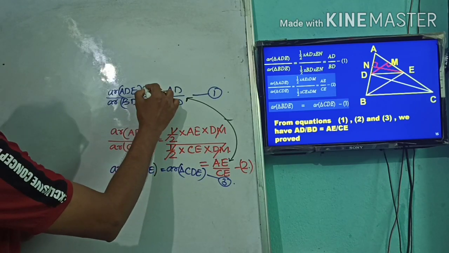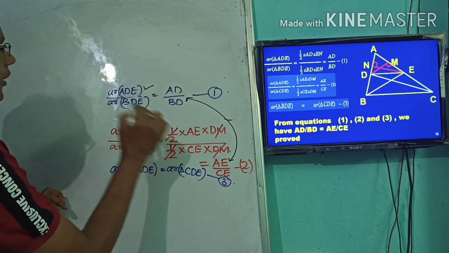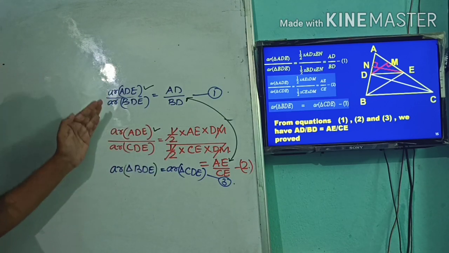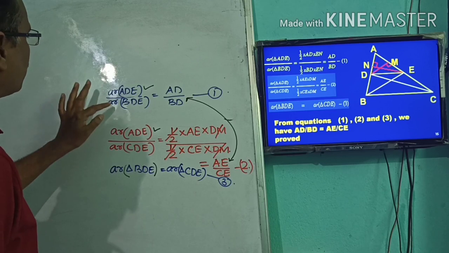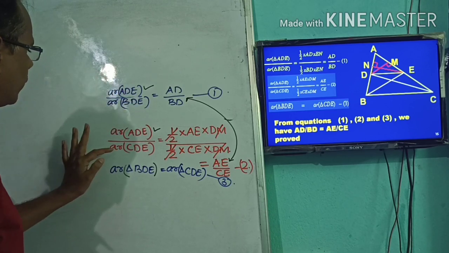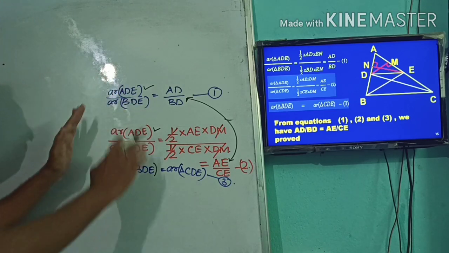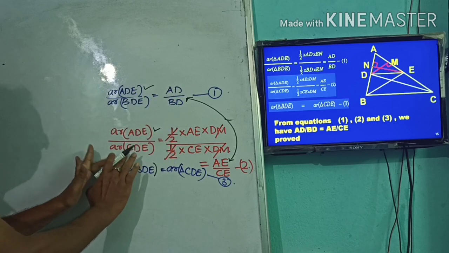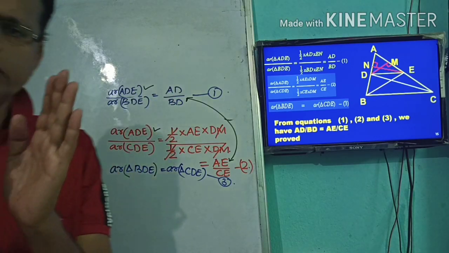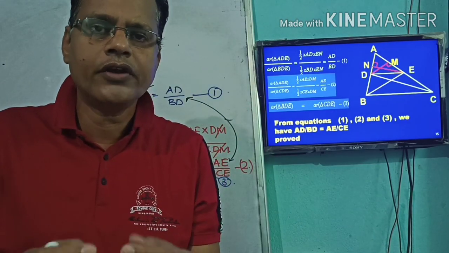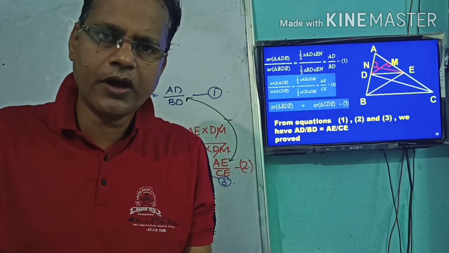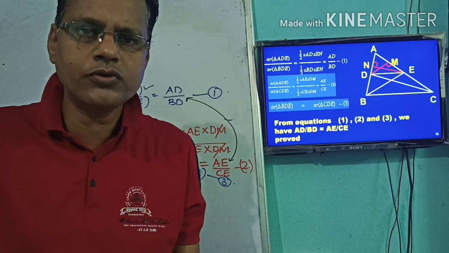Here area ADE is there, and here also area ADE is there. So if by any means we can prove area BDE is equal to area of triangle CDE, then the whole LHS part of equations 1 and 2 will be equal. So when the LHS part is equal, then AD by BD is equal to AE by CE, proved.